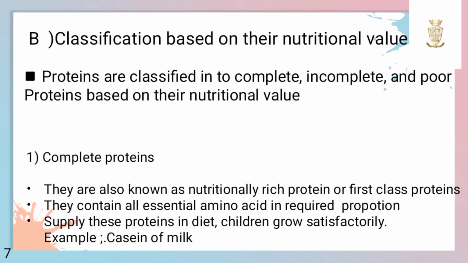Next classification is based on their nutritional value. Proteins are classified into complete, incomplete and poor proteins based on their nutritional value. Complete proteins. These are known as nutritionally rich proteins or first class proteins because they contain all the essential amino acids in required proportion. Casein of milk is an example of complete proteins.